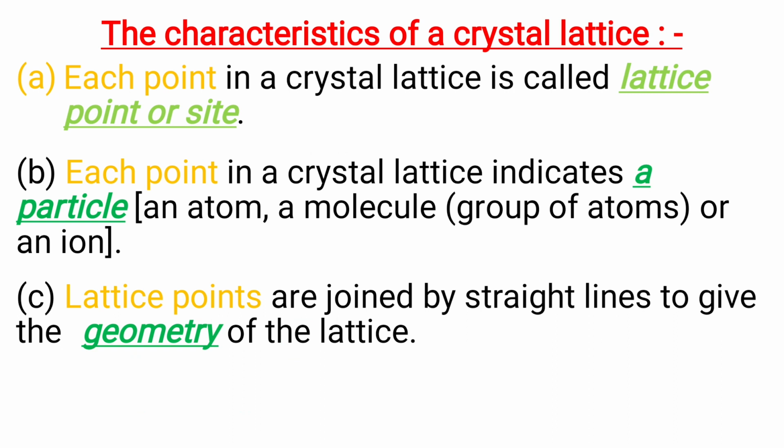The characteristics of a crystal lattice. Each point in a crystal lattice is called a lattice point or site. Each point in a crystal lattice indicates a particle, which may be an atom, a molecule, or an ion. When lattice points are joined by straight lines, it gives the geometry of the lattice.